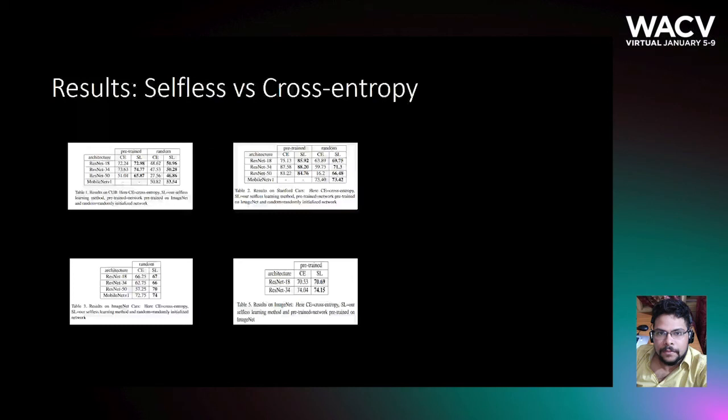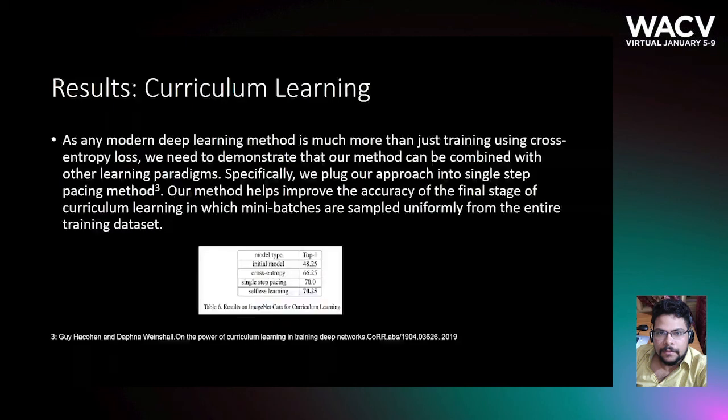As for the results, our method outperforms cross-entropy on three fine-grained datasets and on ImageNet. It should be pointed out that our method performs particularly well on fine-grained datasets, possibly because of interclass similarity.